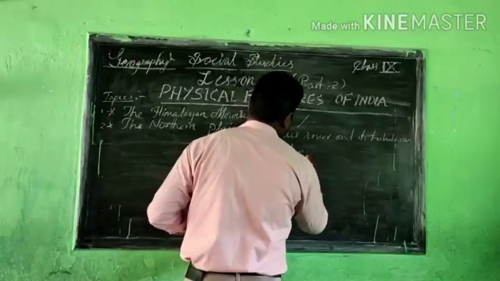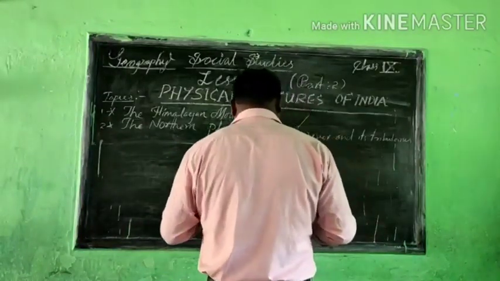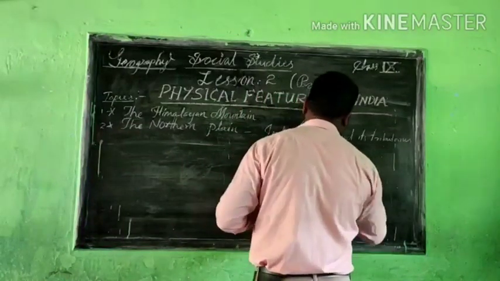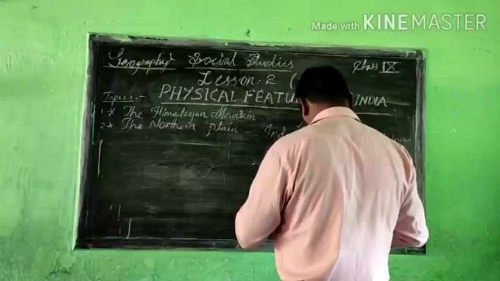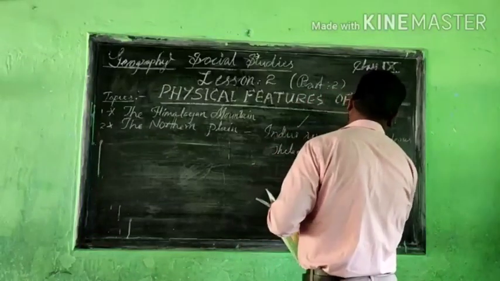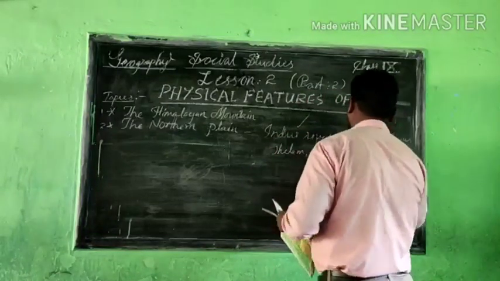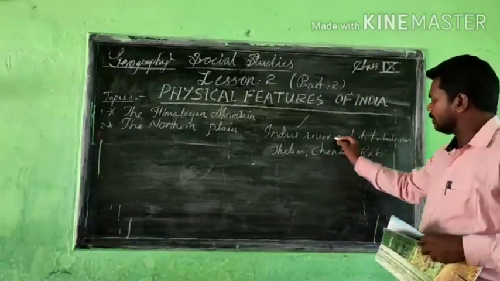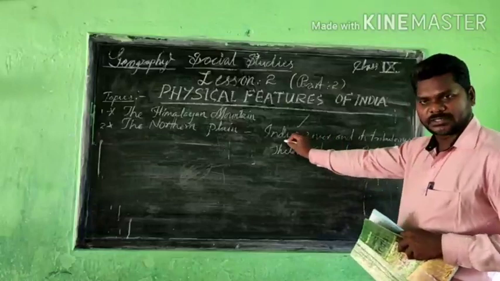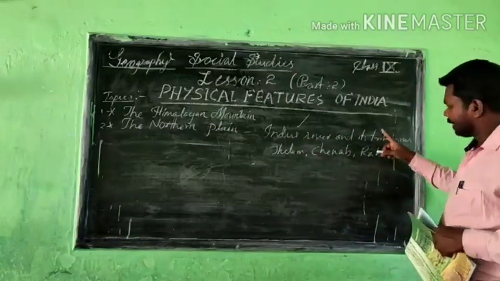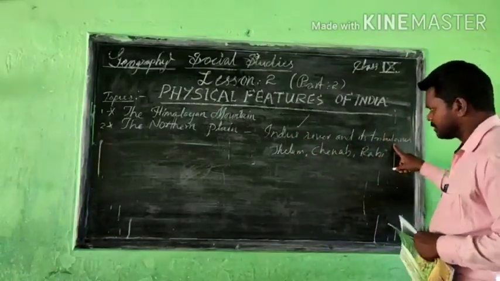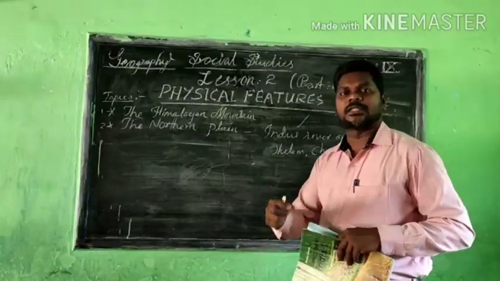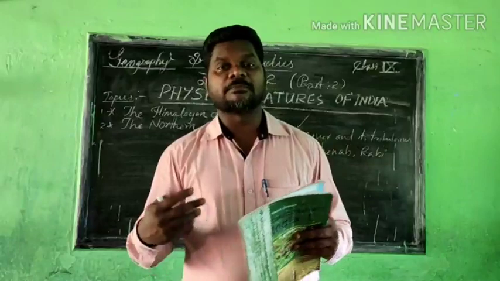Jhelum, and we can see Jhelum, Chenab, and Ravi. These Jhelum, Chenab, Ravi rivers are all tributaries of the Indus, and these are helping. These tributary rivers help make the land more fertile, especially the northern area, the northern plain.